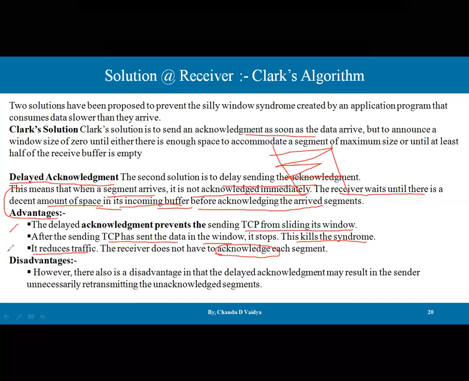But there are some disadvantages, guys. Delayed acknowledgement may result in the sender unnecessarily retransmitting an unacknowledged segment. The sender sends data to the receiver, the receiver receives it but does not send the acknowledgement, so the sender assumes the segment was not received and it is retransmitted. So these are the two solutions available at the receiver side, guys.